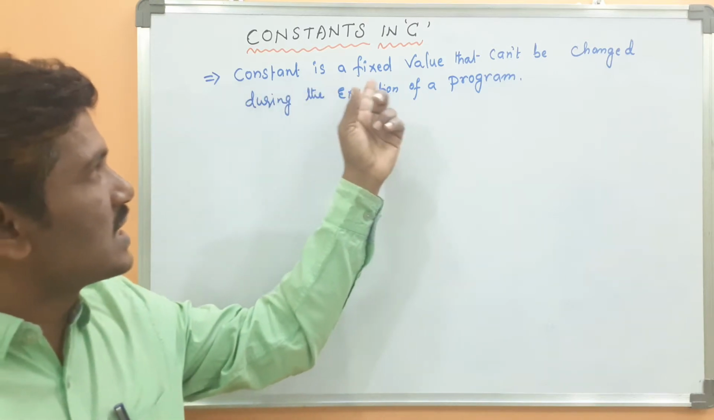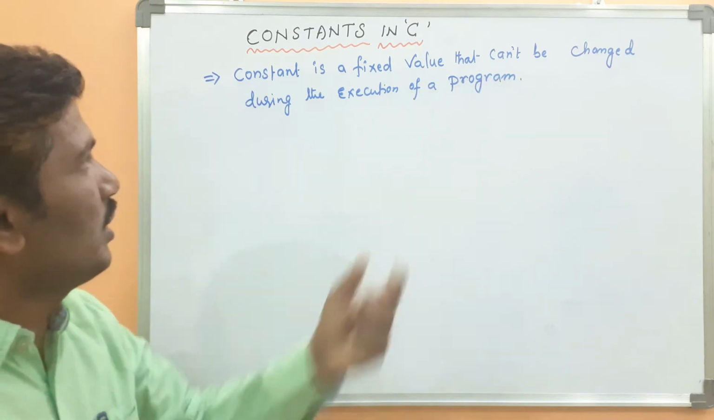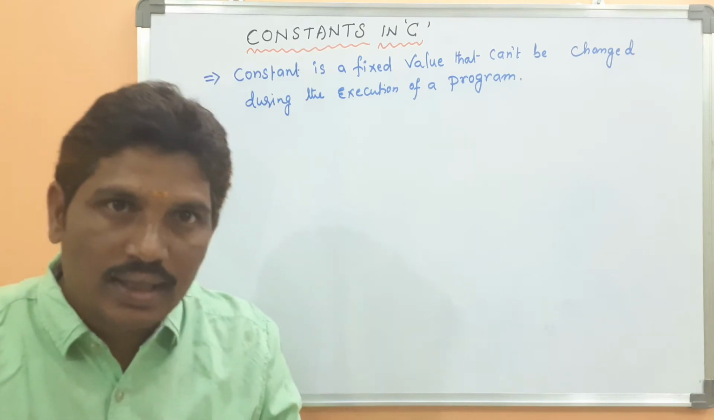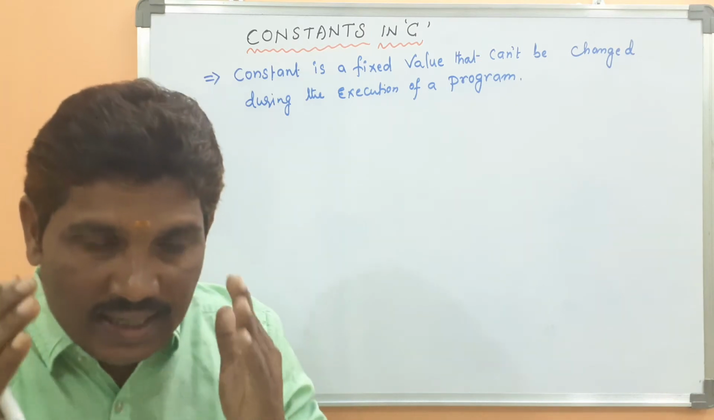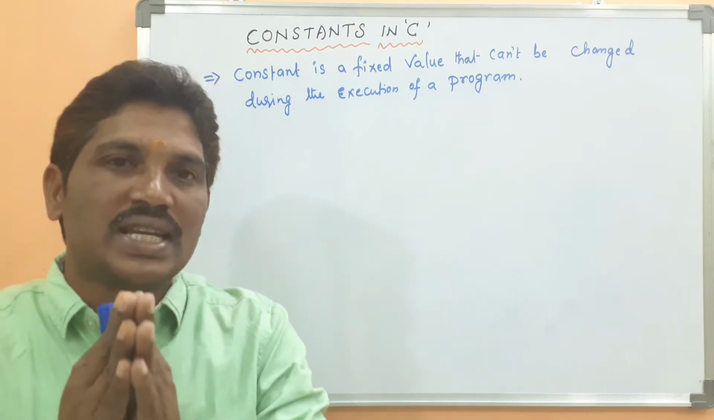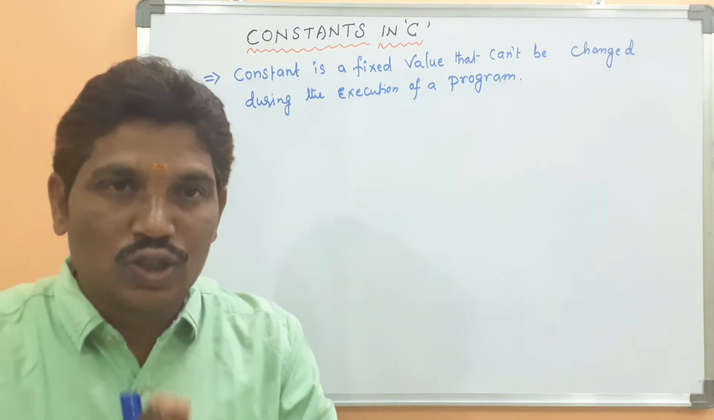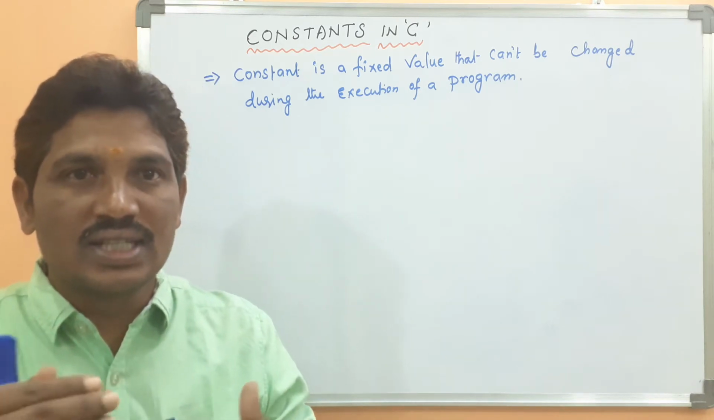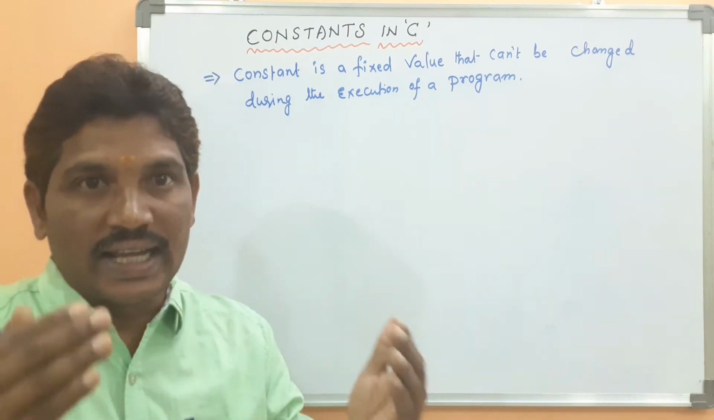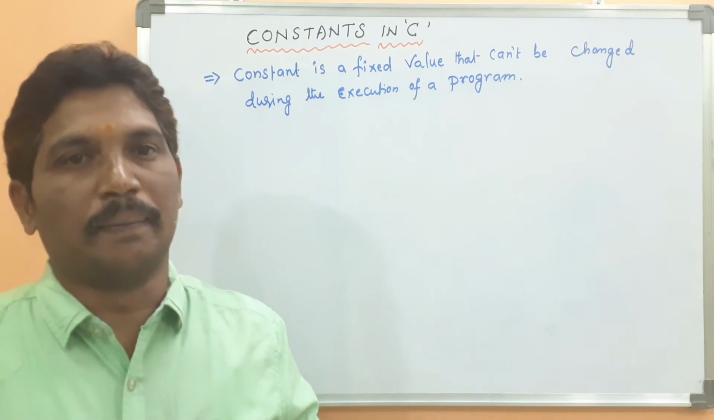Because a constant is a fixed value that can't be changed during the execution of the program. What is the meaning of that statement? Whenever a value is assigned to a constant variable, that value can't be changed during the execution of the program. Whatever value is initialized initially, after execution of the program also, the value should remain the same.